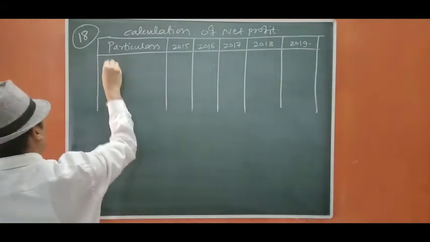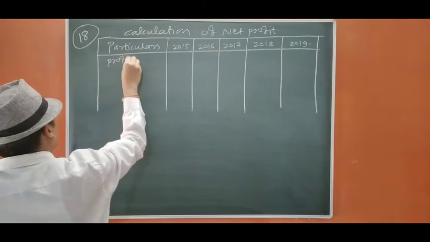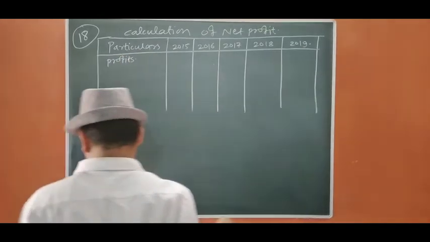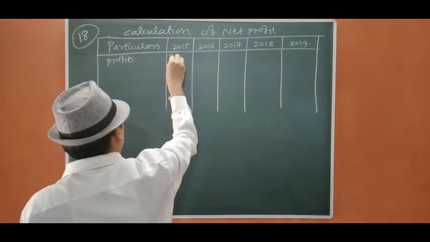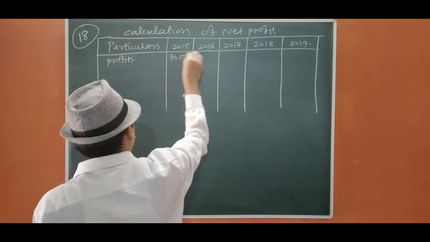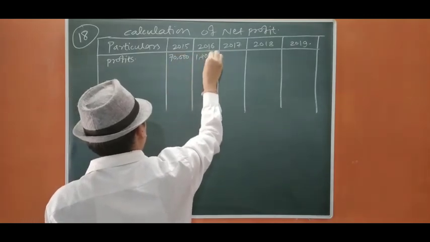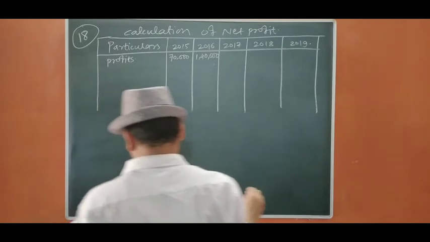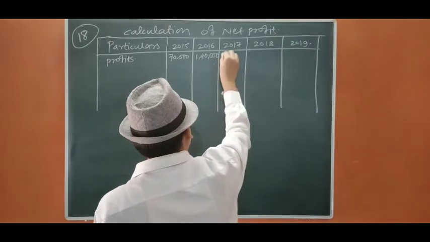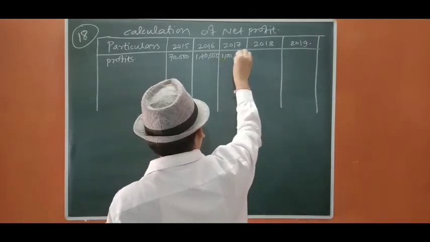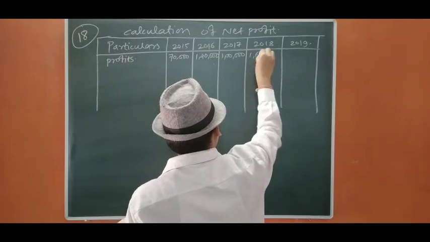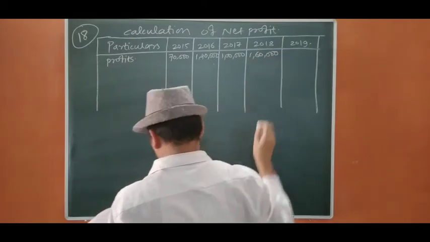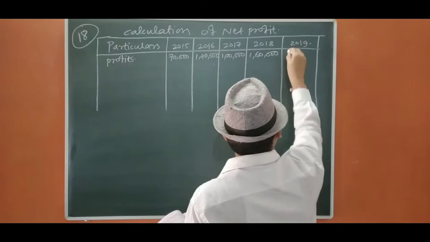Profits are given to us, so I am just going to take the profits only: 70,000, 1,40,000, then 1 lakh, 1,60,000 and 1,65,000.